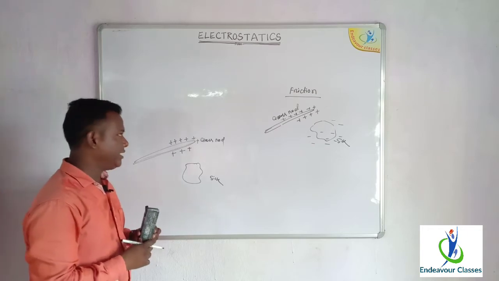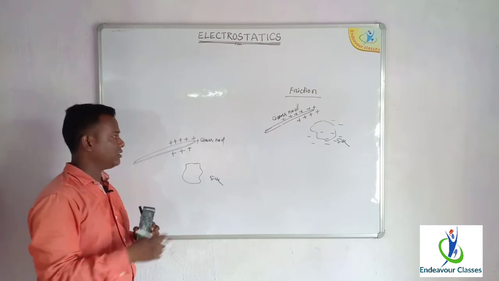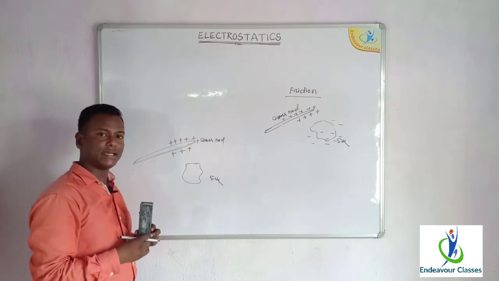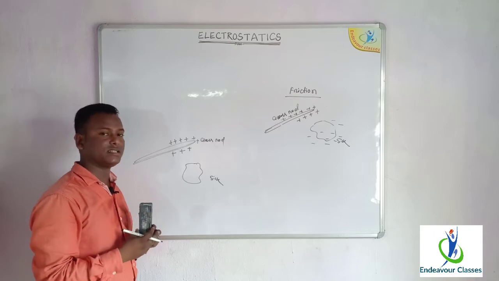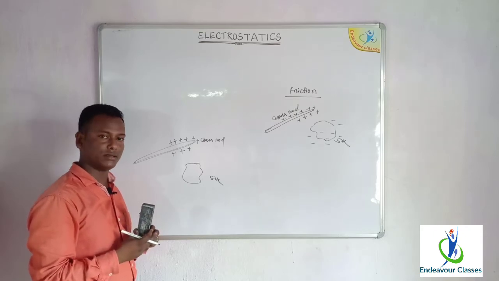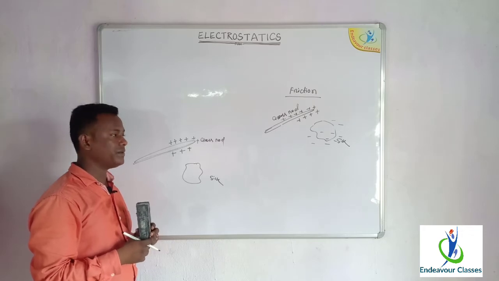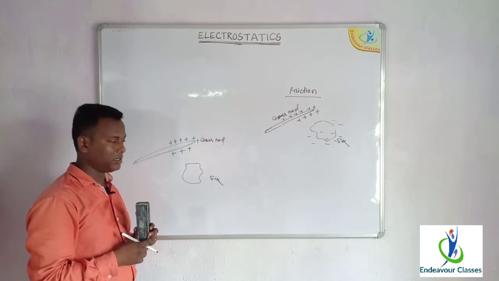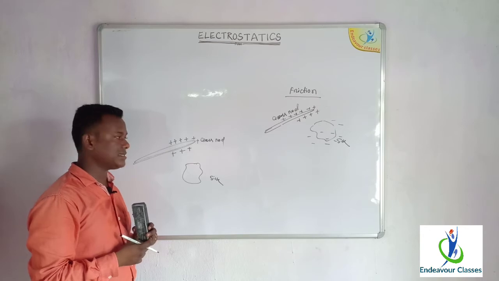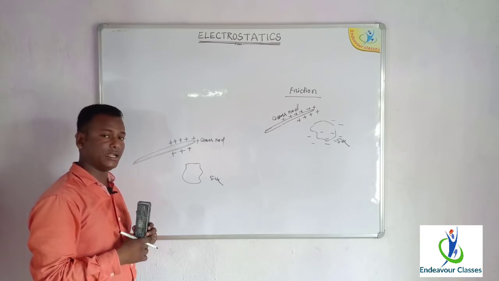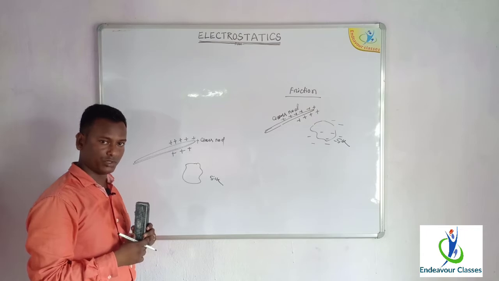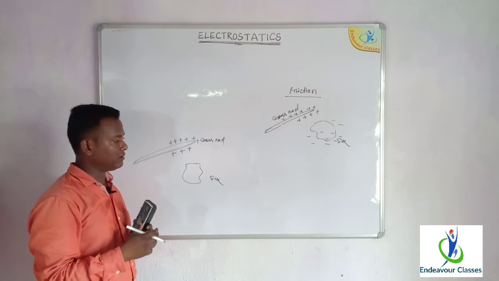So the basic criteria for charging by friction is that both the bodies initially are chargeless. That means they are neutral bodies. The second criterion is they must be rubbed with each other. And the third thing is the charges are static in nature. After development, the charges do not move.